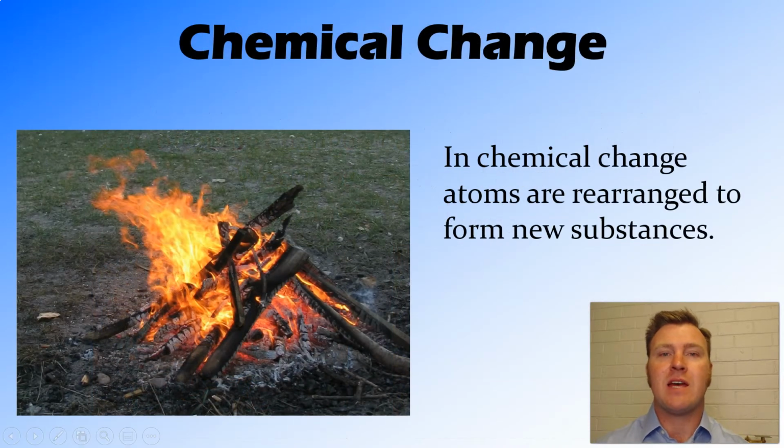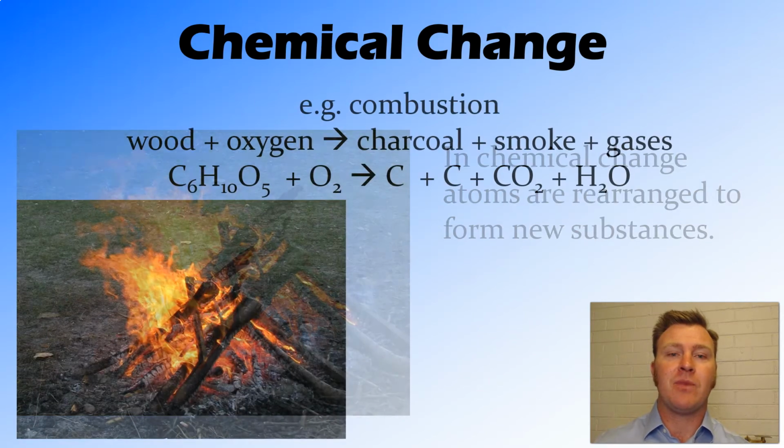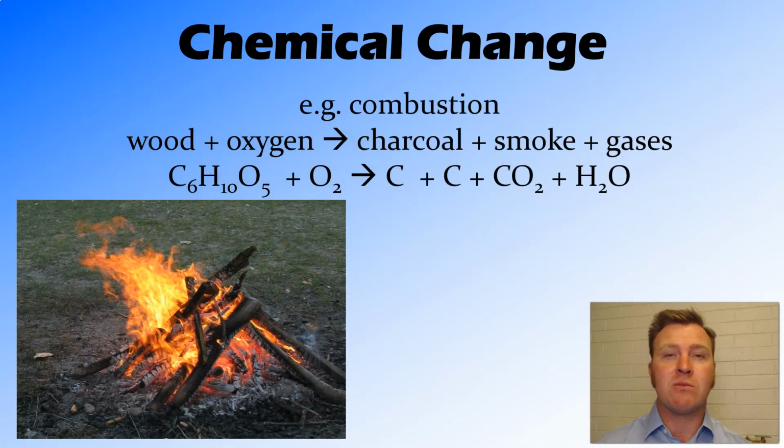Chemical change, on the other hand, occurs when we actually change the substances that are there. The way that we do this and produce new substances is through rearranging the atoms and breaking the bonds and reforming bonds between those atoms to create whole new molecules. So an example of this is combustion. When we take those wood chips or wooden logs and we burn them, we're actually changing the form that they're in.